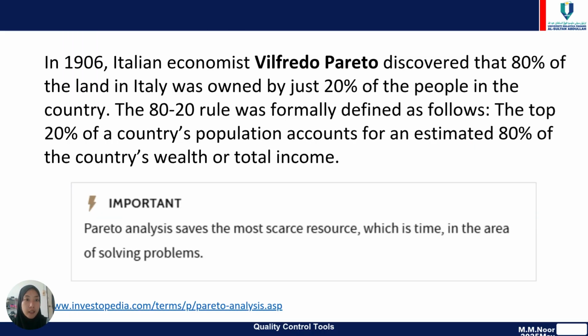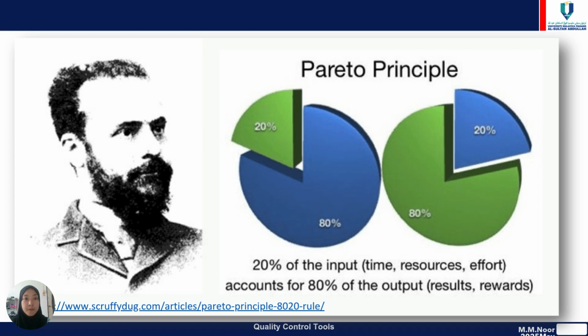So if we can see, in 1906, an Italian economist named Vilfredo Pareto discovered that 80% of the land in Italy was owned by just 20% of the people in the country. The importance of Pareto analysis is that the most scarce resource, which is time, is used well in the area of solving problems.